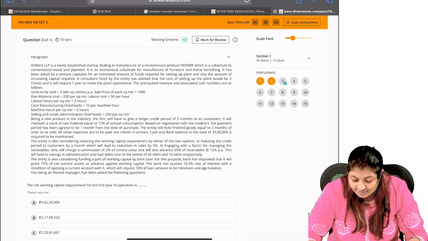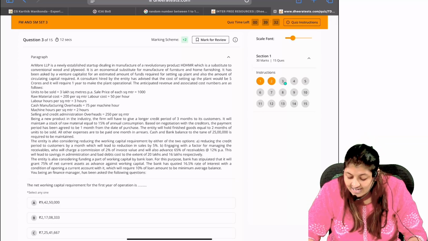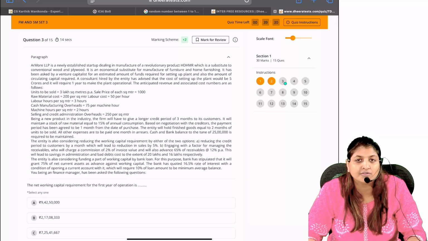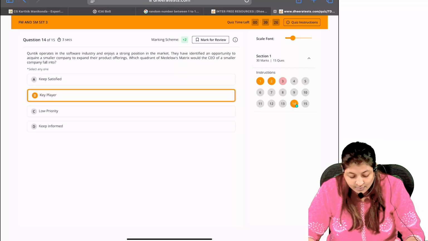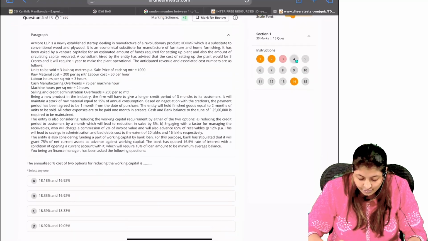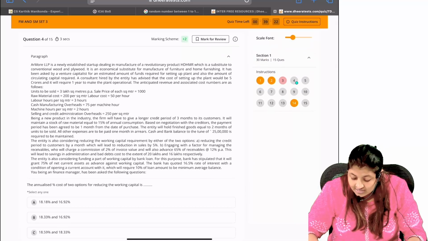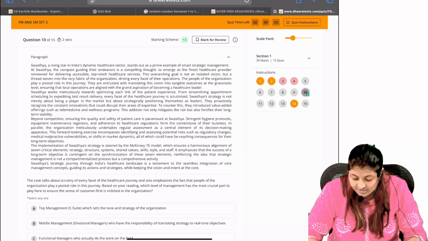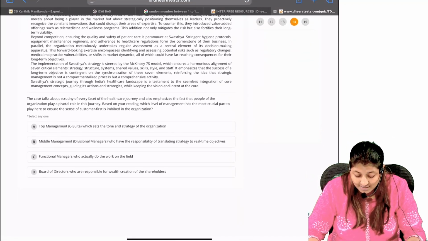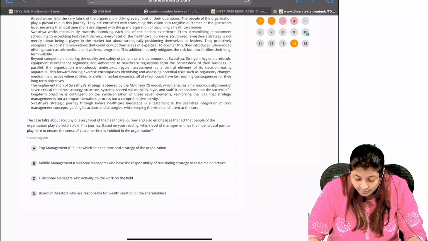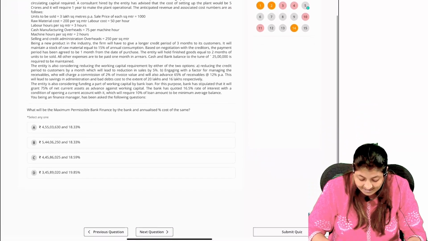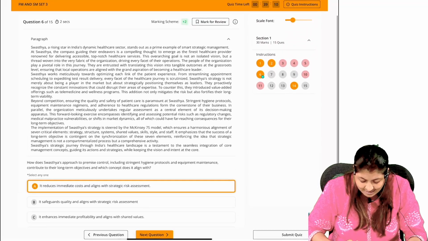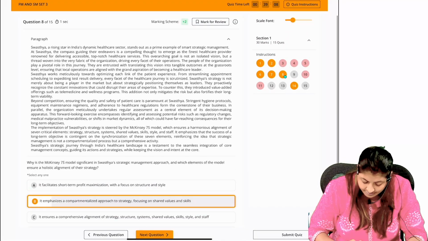This test is actually for 40 minutes, and in 40 minutes you are expected to finish the 15 questions. Say for example you go to the 14th question, you finish, and you go to the 4th question, you finish. Like this, you can even mark questions for later review and keep. So once you do that, you can keep moving forward to the next question. I keep pressing something, I keep going to the next question, guys.